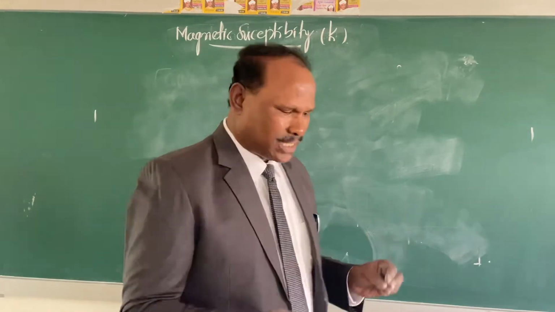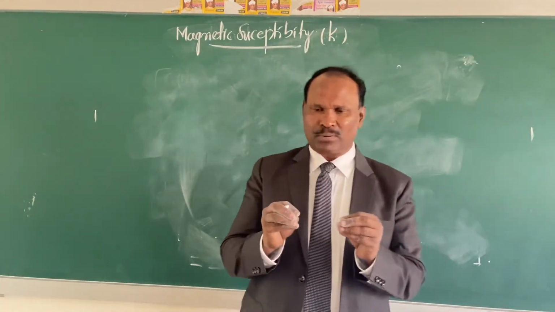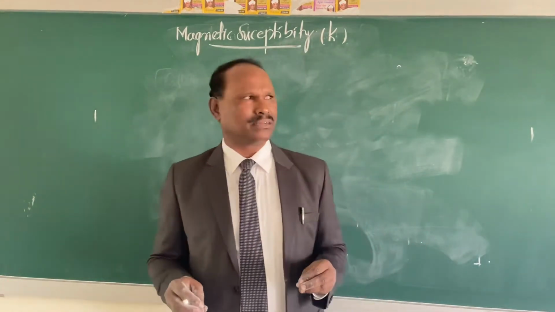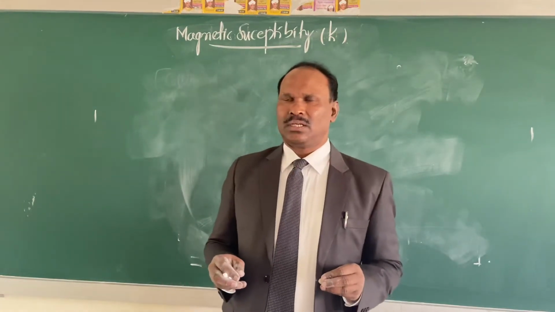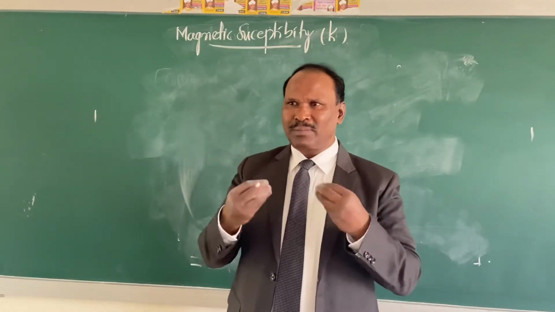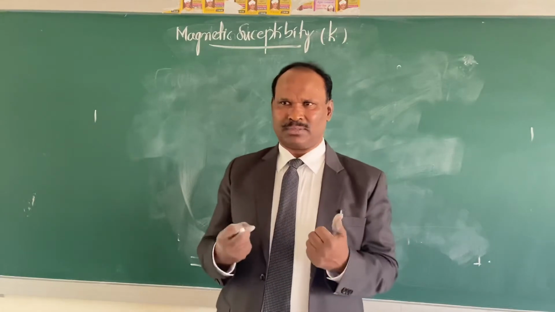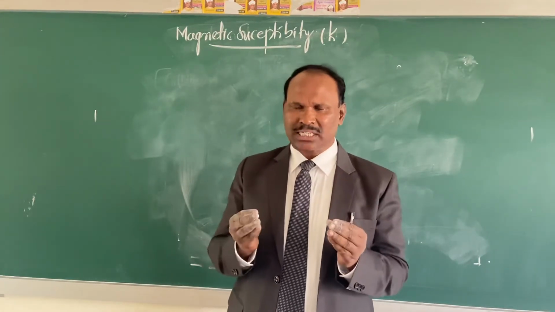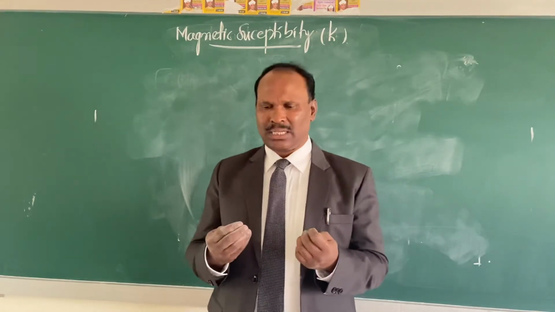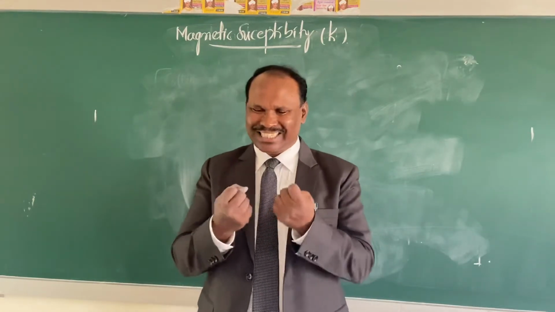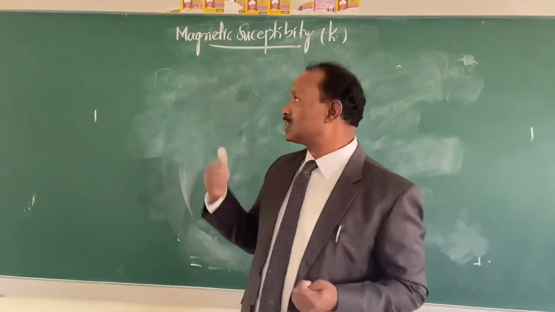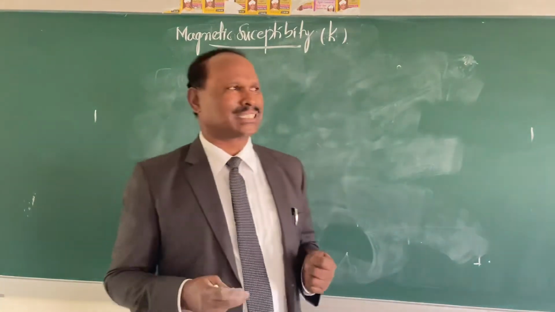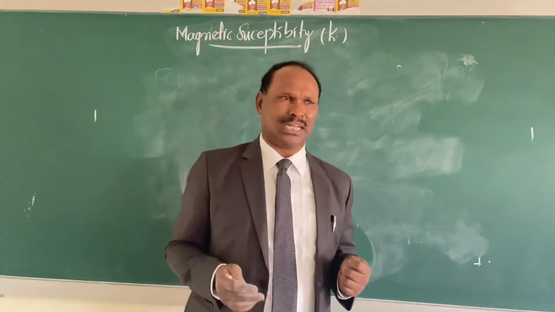When we place a coordination compound in the presence of a magnetic field, the amount of magnetic field that is absorbed, in other words, the ability of the coordination compound to accept that magnetic field, is called the magnetic susceptibility of that coordination compound.